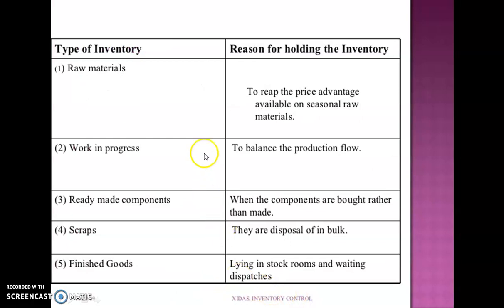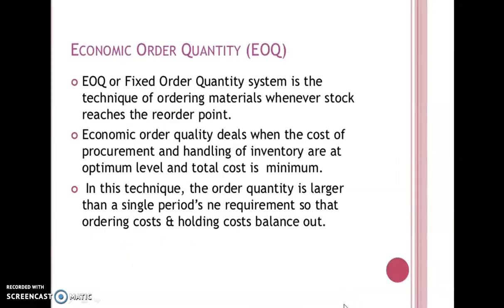Inventory control pertains primarily to the administration of established policies, systems and procedures in order to reduce the inventory cost. These are the types of inventories: raw material inventory, finished goods inventory, work in process inventory, scraps and ready-made components. Economic order quantity, EOQ, is a fixed order quantity system. The EOQ amount is ordered at every regular period, whenever stock reaches a reorder point.